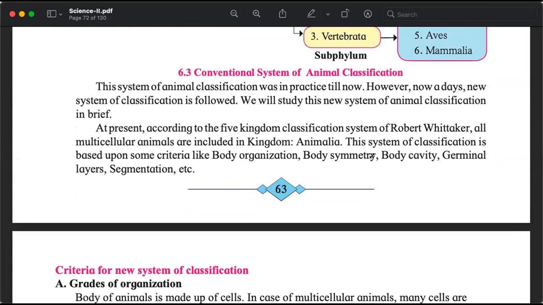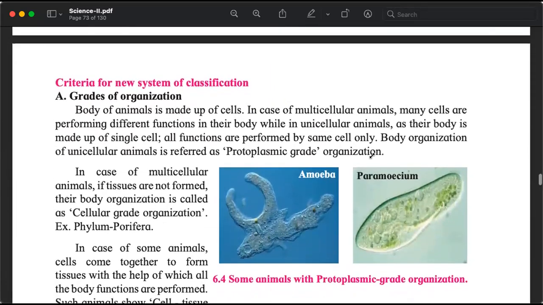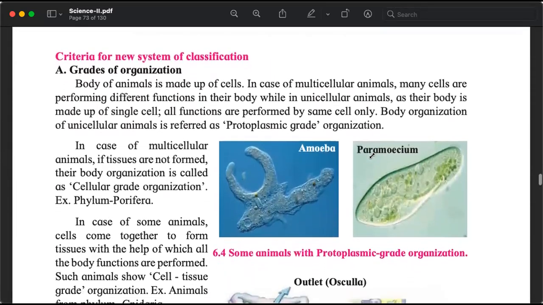But what those 5 kingdoms are, it's not given in the textbook. That's not required for us. But what we will understand is what is the basis for this 5-kingdom classification. What criteria do we use?